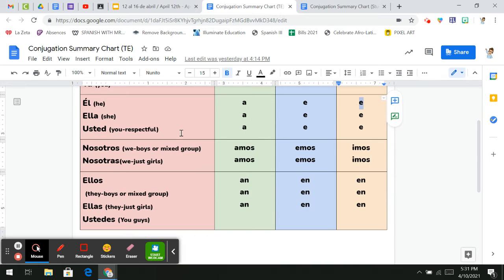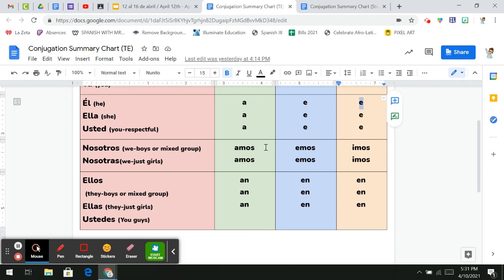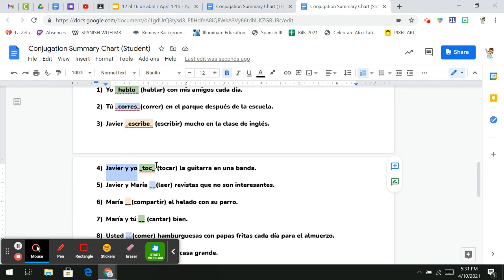So going over here, nosotros, and we are dealing with an AR verb. So nosotros, we're using amos, tocamos la guitarra en una banda. So Javier y yo tocamos la guitarra en una banda. Javier and I play the guitar in a band.